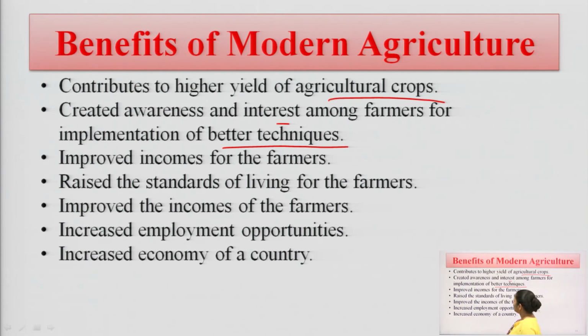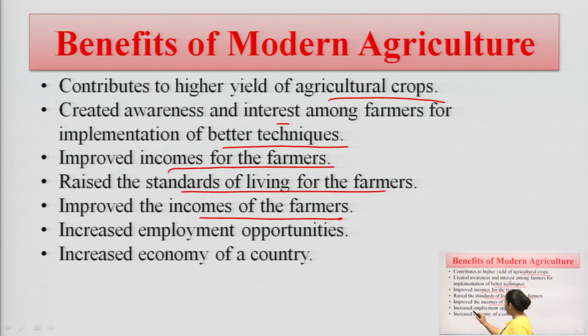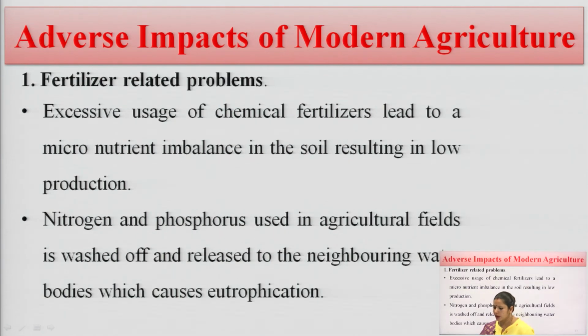It improves the income of the farmers, which is also a big benefit. It raises the living standard of our farmers. It also increases employment opportunities for different people, and lastly it increases the economy of our country.